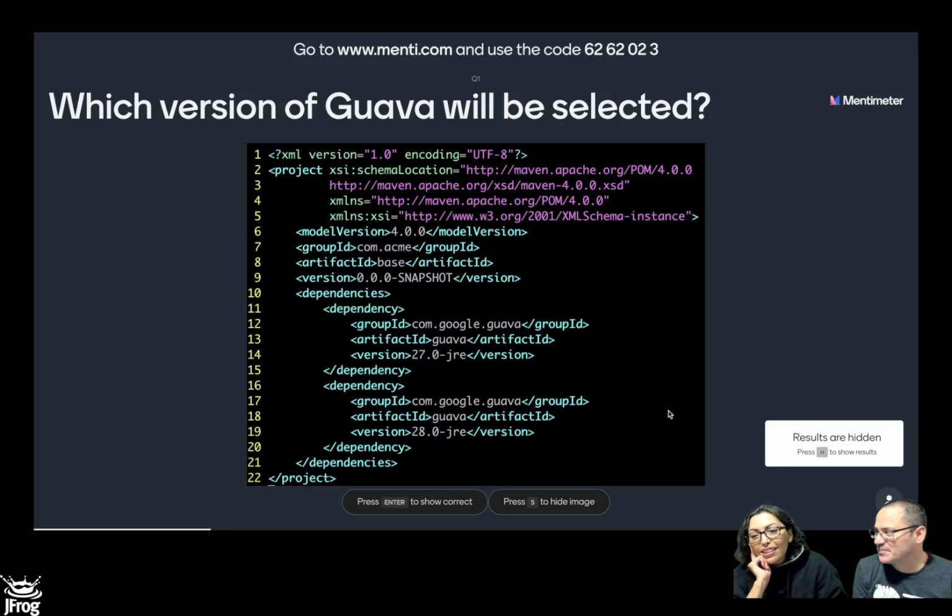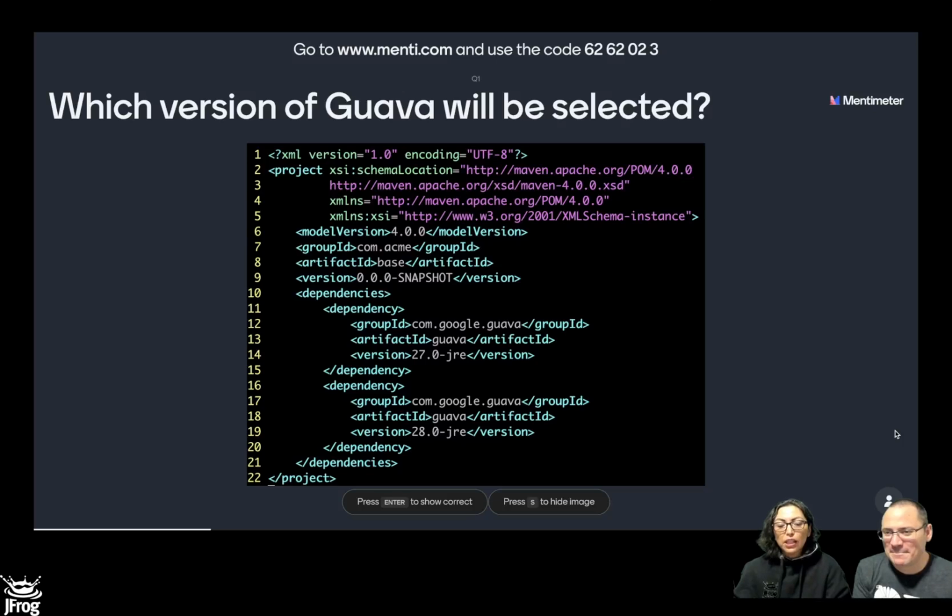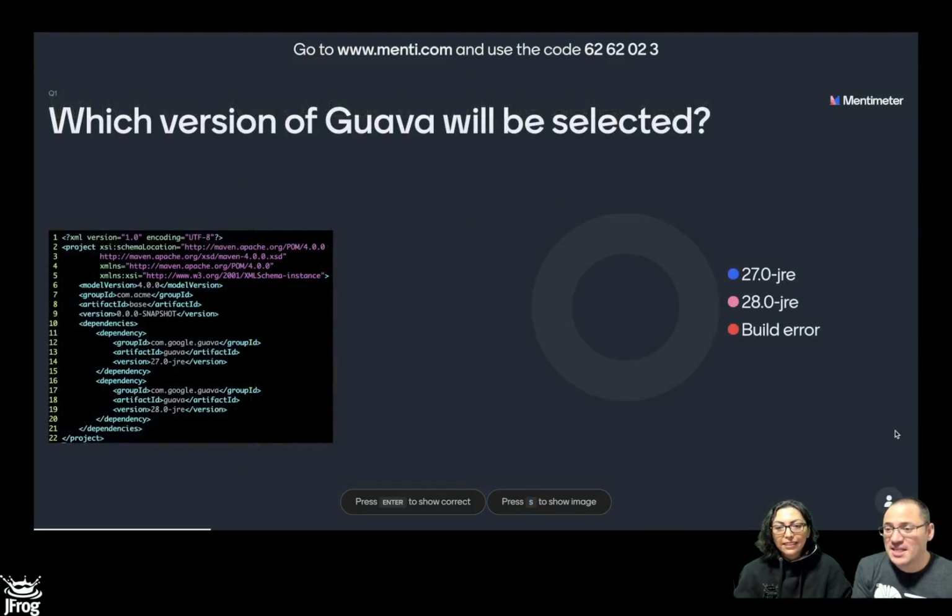You see, there are several tools where the first one wins. There are other tools where the last one wins. Or there are tools that actually pick the latest version. So at this point, I really don't know. As it so happens, the primary instinct for many people is to mark these as a build error because duplicate dependencies, that's kind of a problem, right? Well, it turns out this is not a build error.